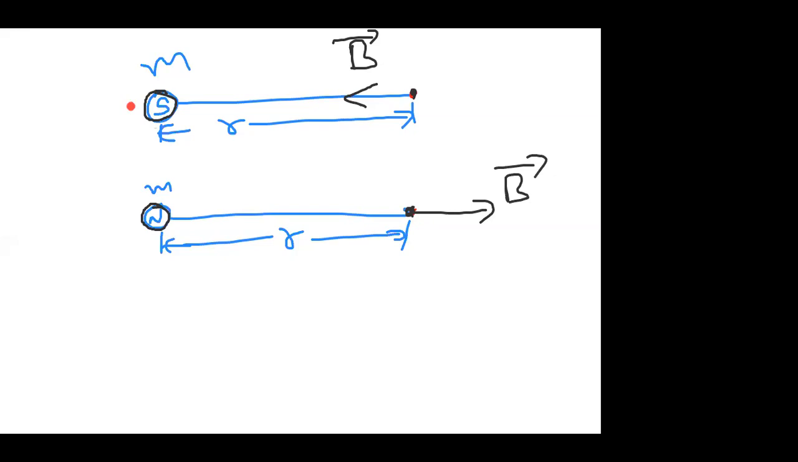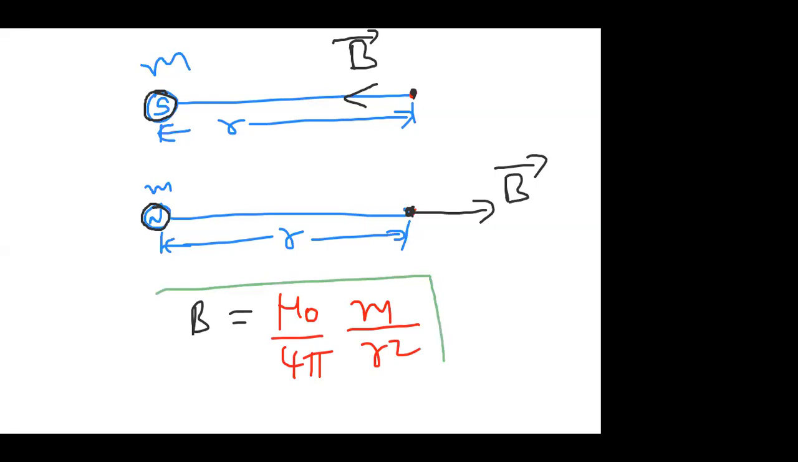In the two cases, the pole has strength m. The nature is different, south and north, but the distance is the same and the strength of the pole is the same. That means the magnetic field formula is the same. What is the magnetic field formula? Mu naught by 4 pi, small m by r square. This is the magnetic field induction formula we got here.